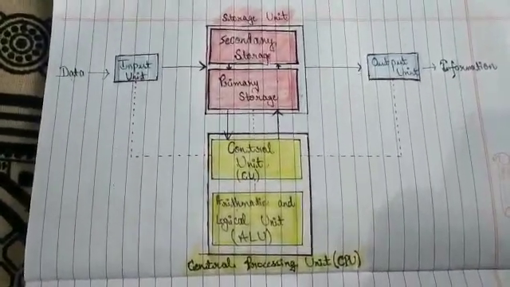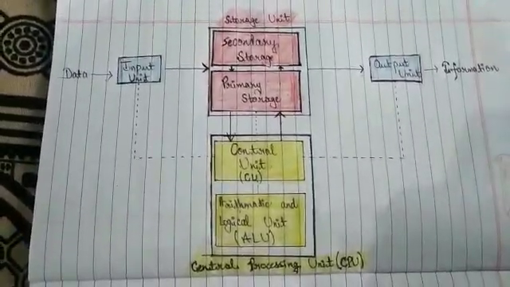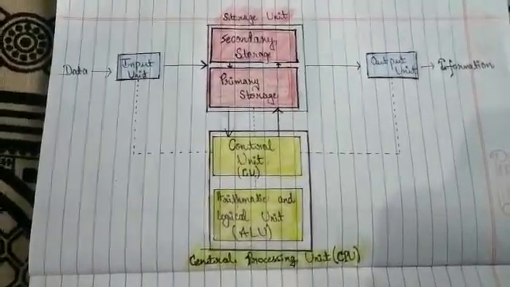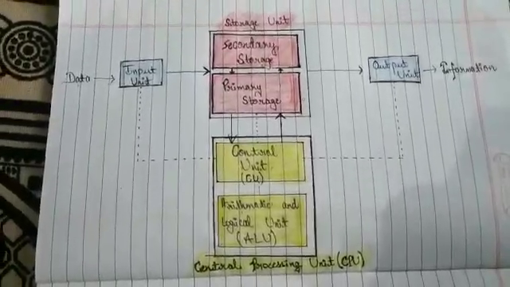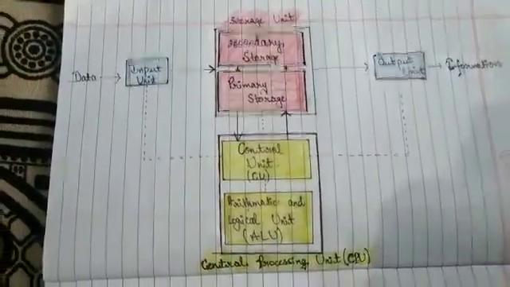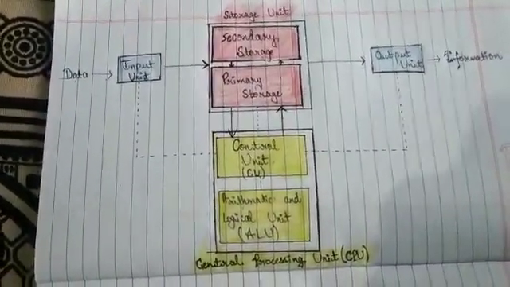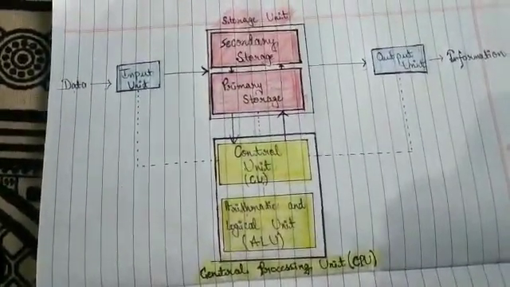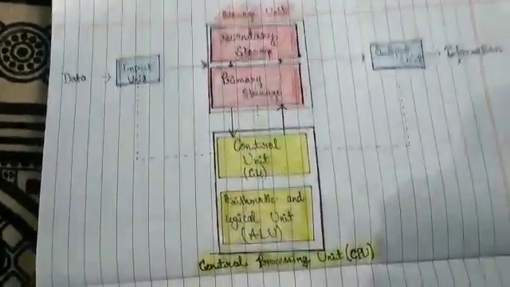Now we learn about the control unit. Basically, the control unit is responsible for directing and coordinating most of the computer system activities. The CPU does not execute instructions by itself. It directs the other parts of the computer system what to do. It determines the movement of electronic signals between the main memory and the arithmetic logical unit, as well as the control signals between the CPU and the input-output devices.